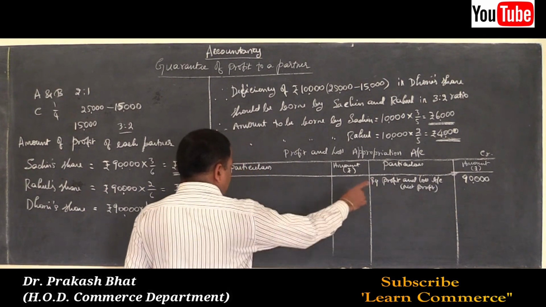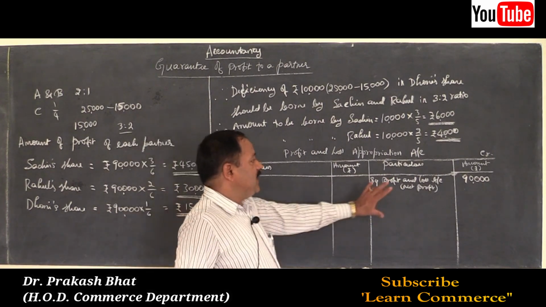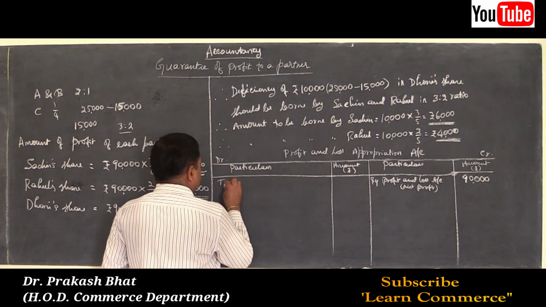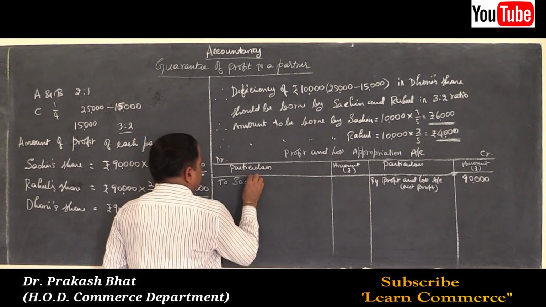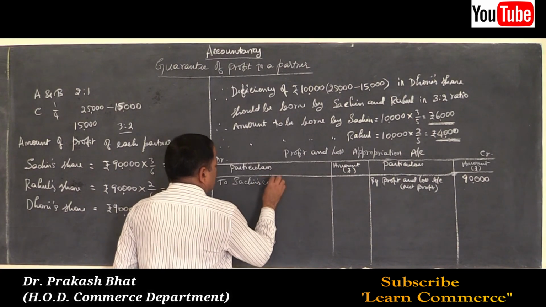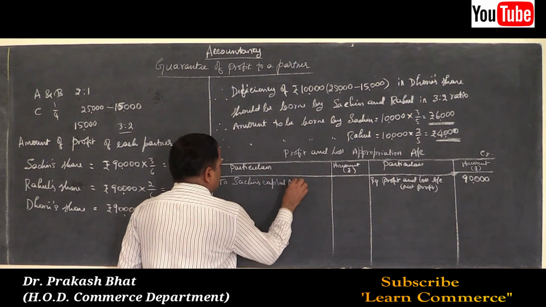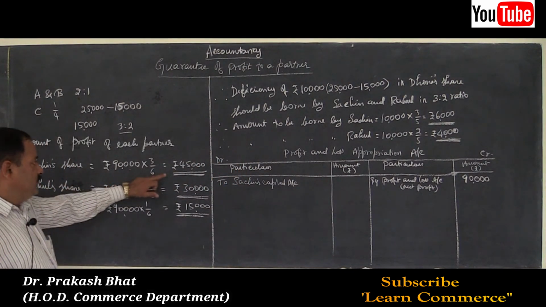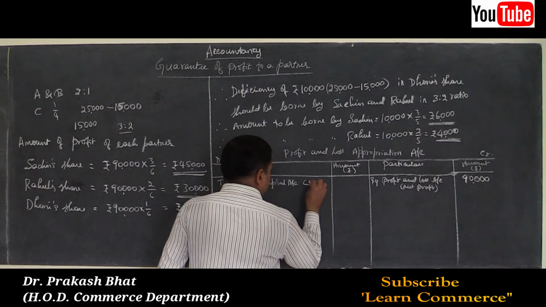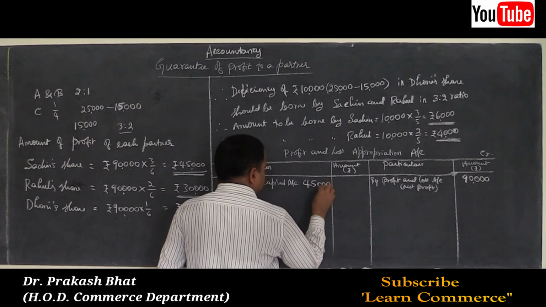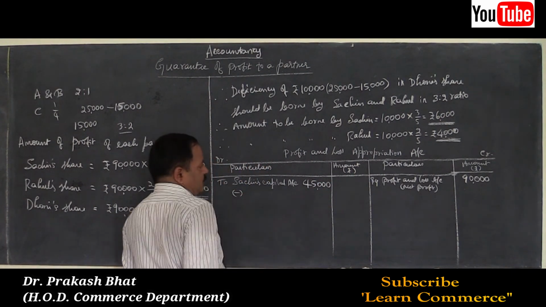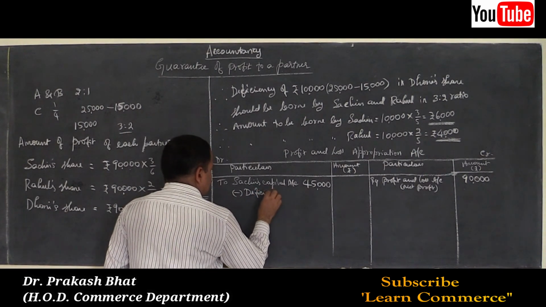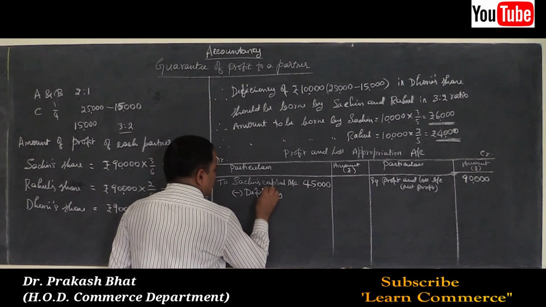So let us solve it. To distribute the amount, take this itself as a net profit. There are no adjustments. So to Sachin's capital account, write the amount. How much? Sachin's amount we have calculated here, 45,000, less deficiency or shortage.